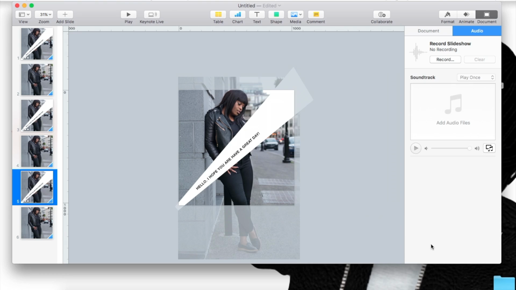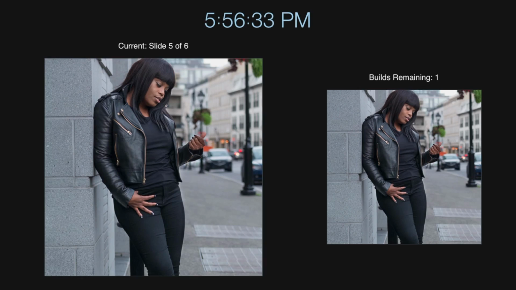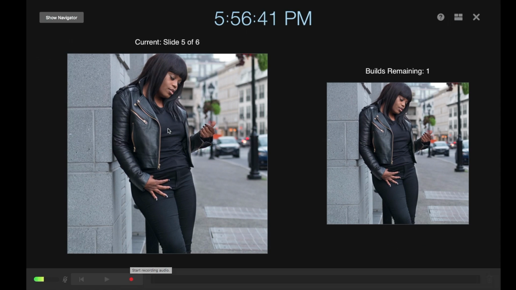Okay, so since it's not uploading yet, let's just say if you want to record a voiceover. So what you're going to do is click record, and then press the record button, and you are going to have to manually, I think it's manually, or it's going to play on its own. I'm not sure because usually I do my voiceover on iMovie. So let's just see what's going to happen. Hold on. Let's go. It's going to get the countdown.